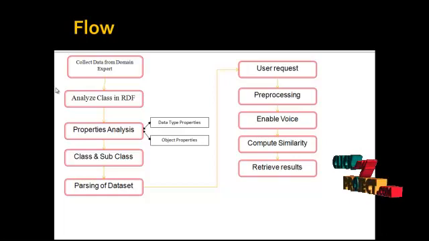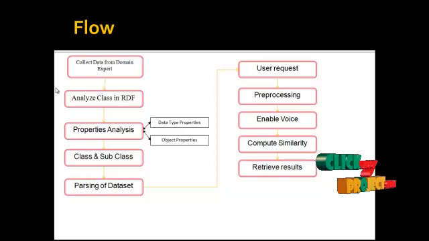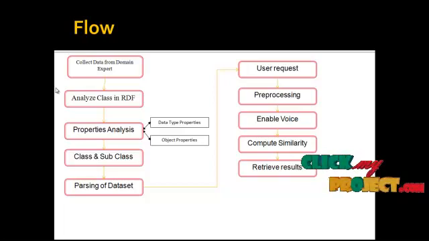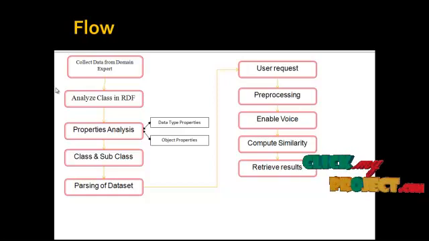The enabled voice option will be used for getting the pronunciation and getting the word for the community. Then we compute the similarity for this process. After computing this similarity, we retrieve the results based on the user's relevant queries.